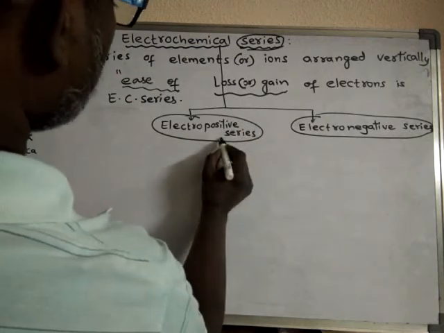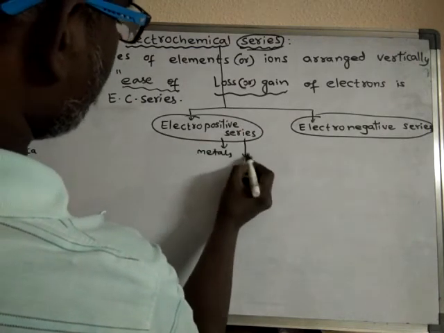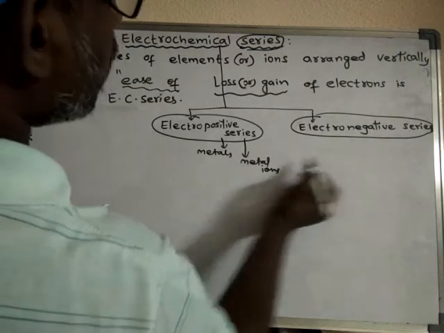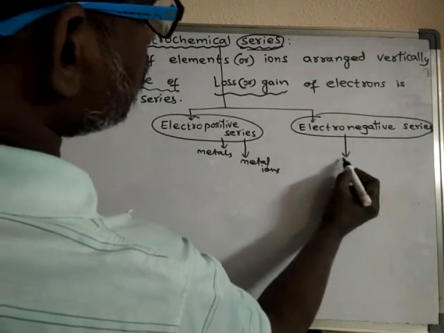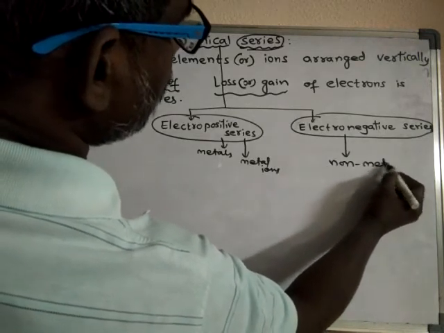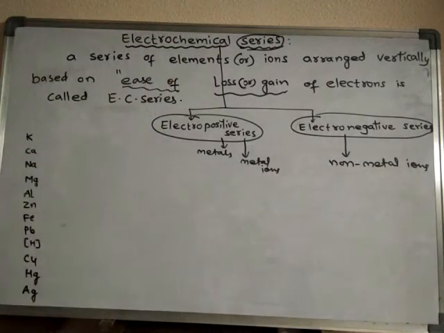It is related to either metals or metal ions, whereas electronegative series is related to non-metal ions.